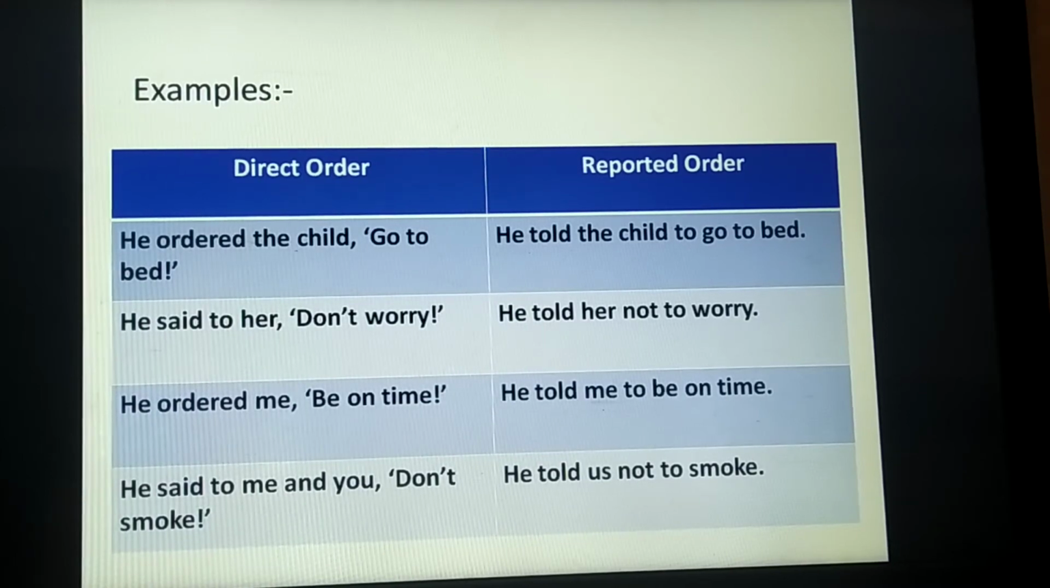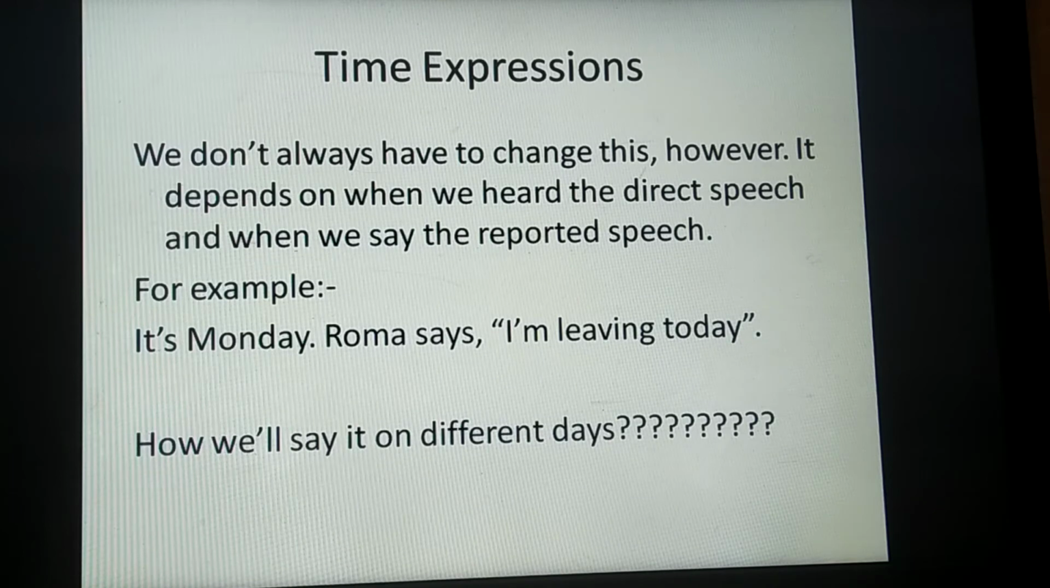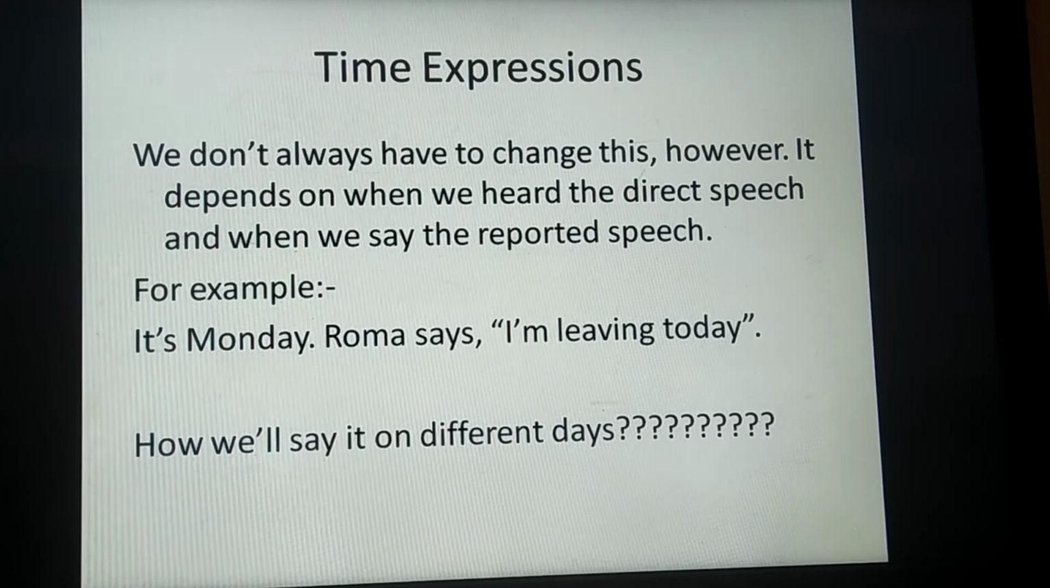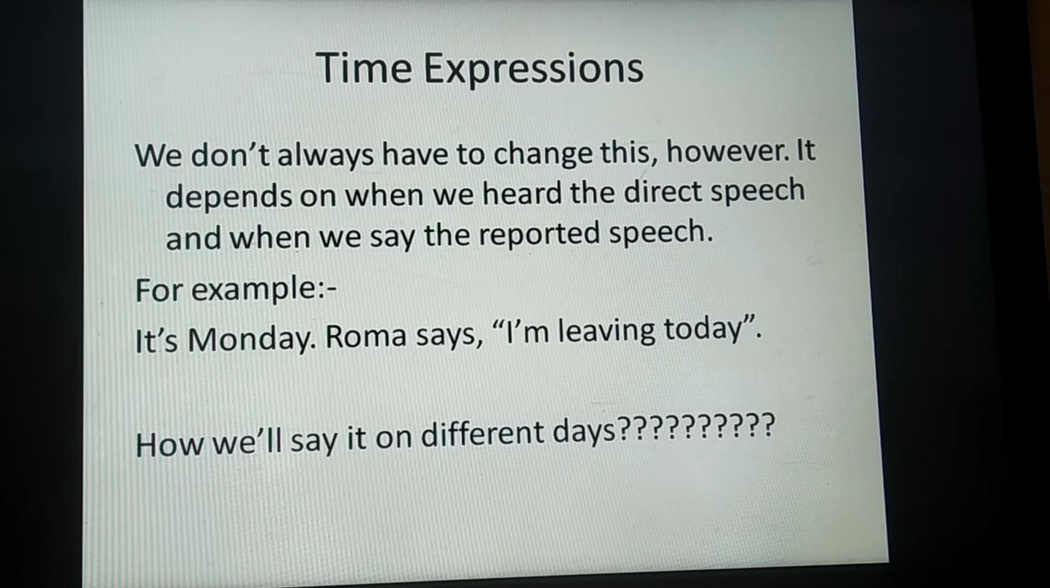Let's move to the last part of it, and that is time expressions. Sometimes when we change direct speech into reported speech, we have to change time expressions too. We don't always have to do this. However, it depends on when we heard the direct speech and when we say the reported speech. For example, it's Monday, right? And Roma says, I'm leaving today. Let's see how we'll say it on different days.